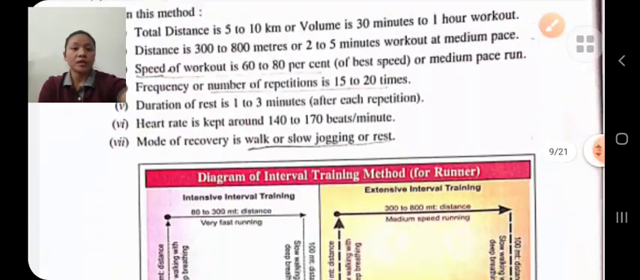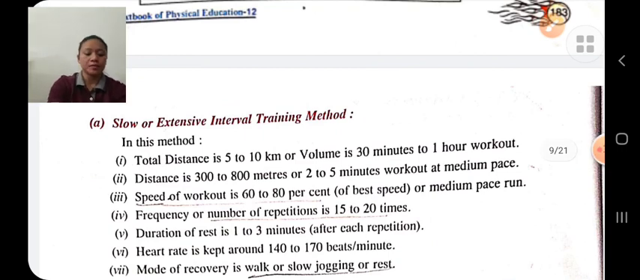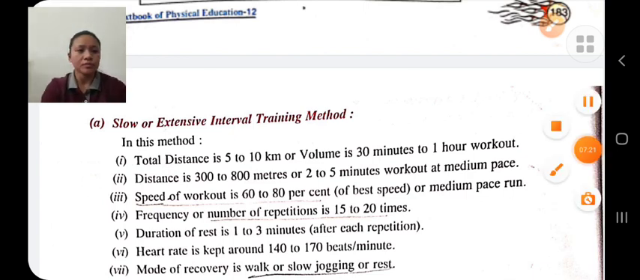Interval training methods are of two types: slow interval training methods and fast interval training methods. Slow interval training methods, also known as extensive interval training methods, help to develop aerobic endurance.